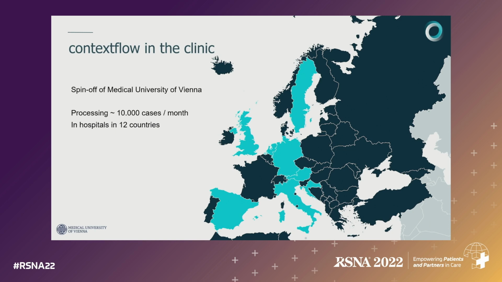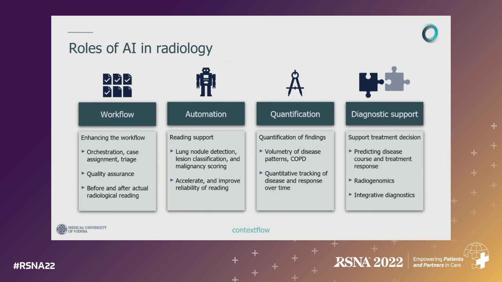Most of the talk will be about examples to illustrate what the software can do, and also where we view the field of artificial intelligence and the benefits of artificial intelligence in medical imaging going. There are a couple of points where AI can help and where our software is involved. One is workflow.